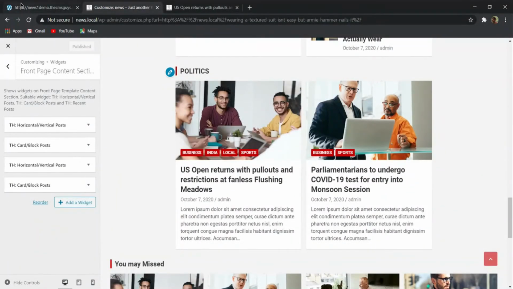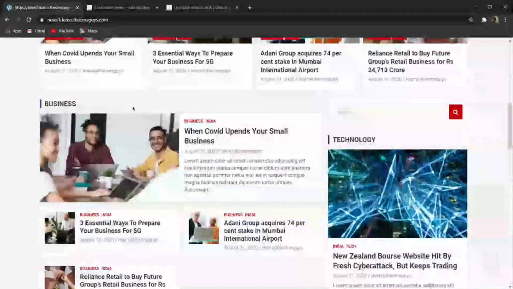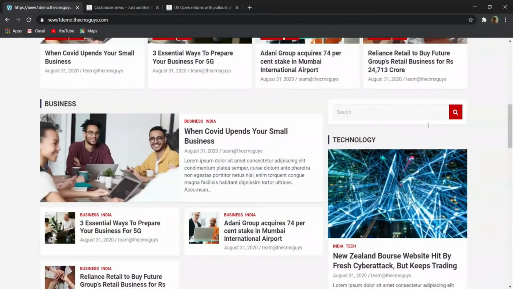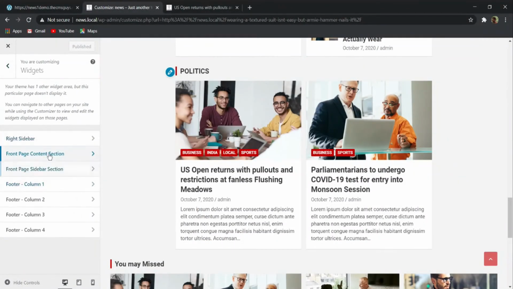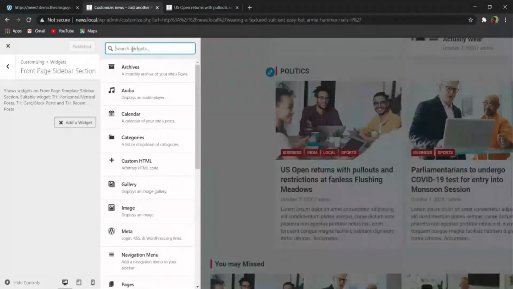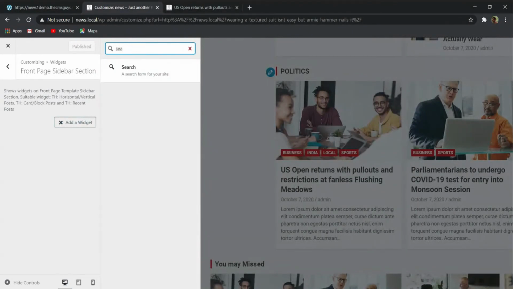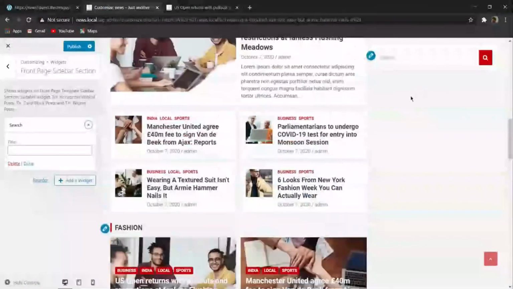So now publish. Here you can see that we got the content on the left hand side, but now we have to create this sidebar. To create this sidebar, go back, and here you can see this front page sidebar section. You have to click on this, and here you can add a widget. Let me first add a widget of search bar. I will search here for search, and then you can see that this search bar is added.